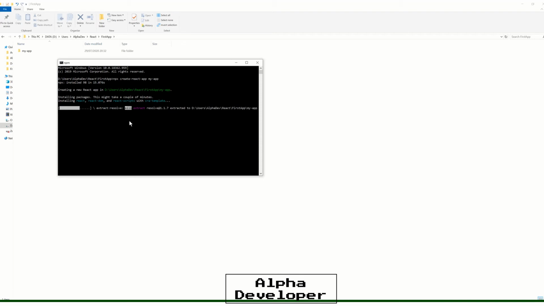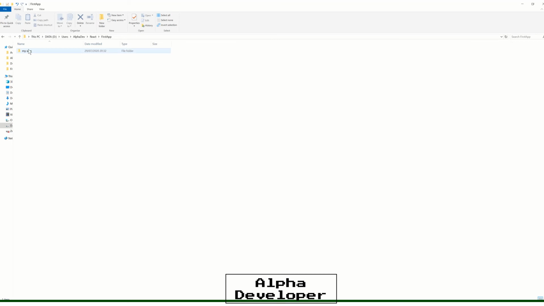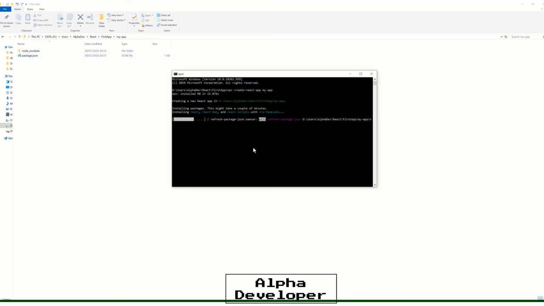So you can see it's installing React, React DOM, React scripts with the CRA template. We can actually go in while it's doing this. You can go into my-app, and you can see it's installing all the files here.